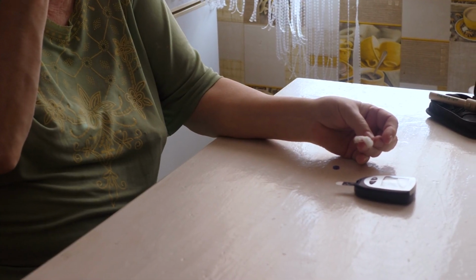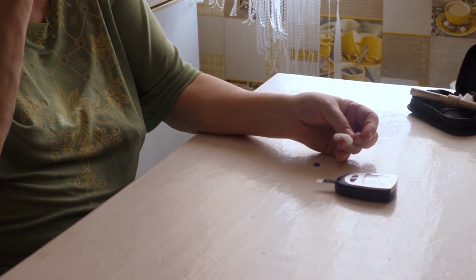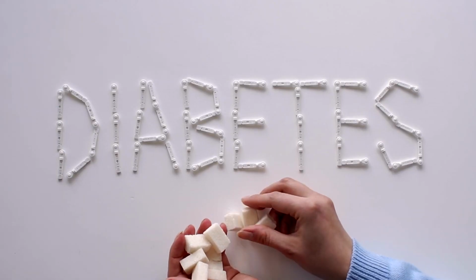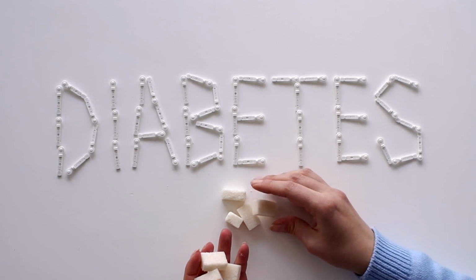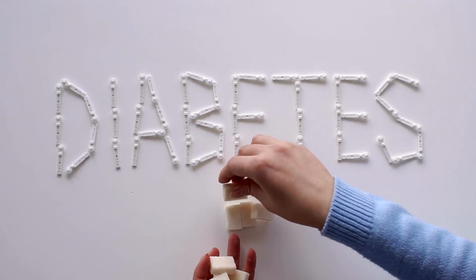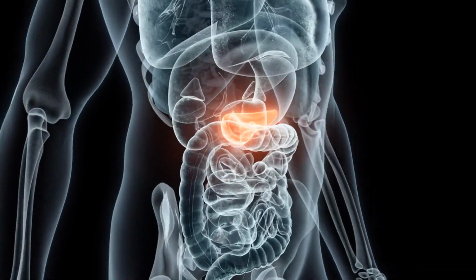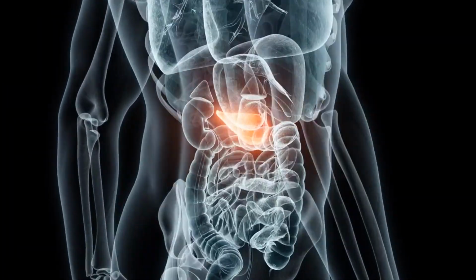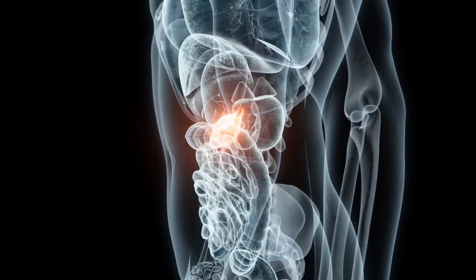Diabetes is a chronic health condition characterized by elevated levels of blood sugar, glucose, which can lead to severe health complications if not managed effectively. It primarily manifests in two forms: type 1 and type 2 diabetes. Type 1 diabetes, often diagnosed in children and young adults, is an autoimmune condition where the body's immune system attacks insulin-producing cells in the pancreas, leading to insulin deficiency. Type 2 diabetes, more common, occurs when the body becomes resistant to insulin, or the pancreas fails to produce enough insulin, often related to genetic and lifestyle factors, including obesity.